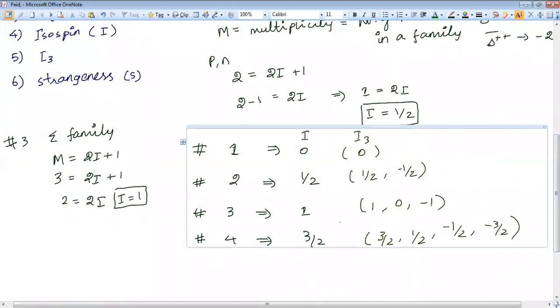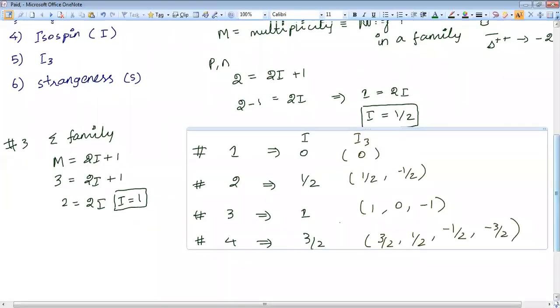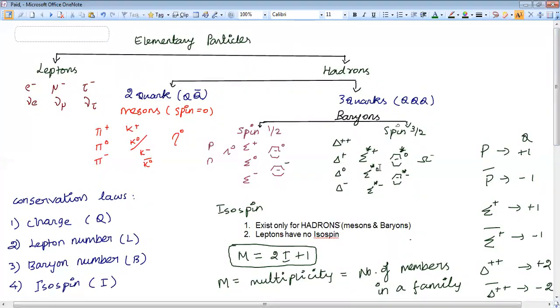If a family has one member, then its isospin and third component of isospin are 0. If the family has two members, then its isospin value is 1/2. This 1/2 is the same for all the members in the family. But in the case of I3, the member which has the highest positive charge will get +1/2, and the next one will get -1/2. In the case of a 3 member family, here how many 3 member families are there? Sigma plus star family, sigma family, and pi family.